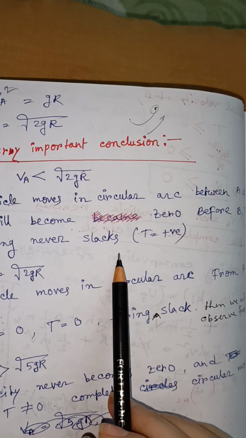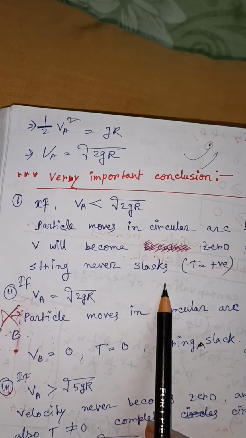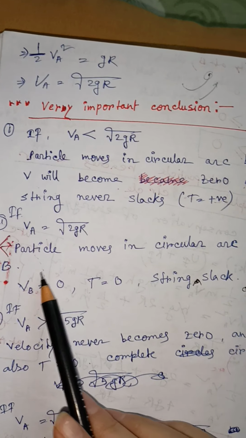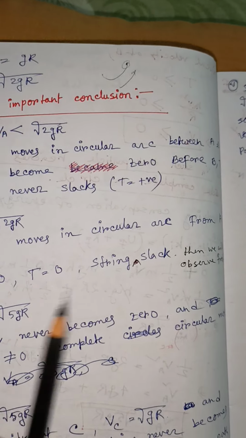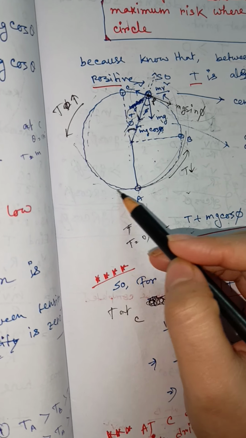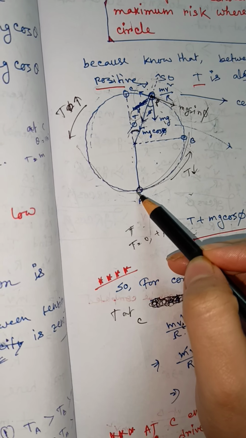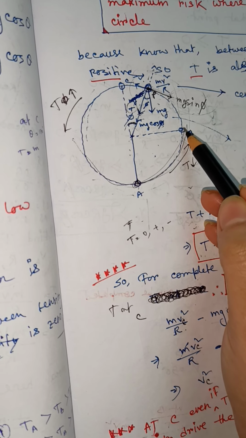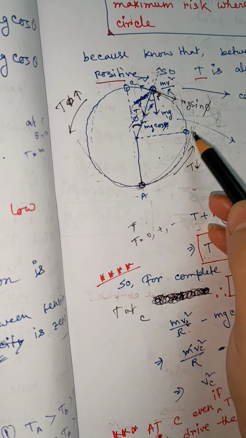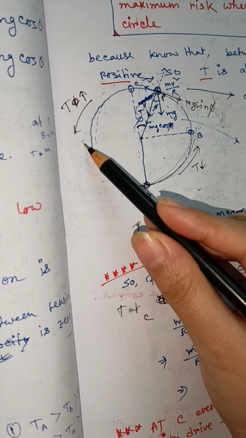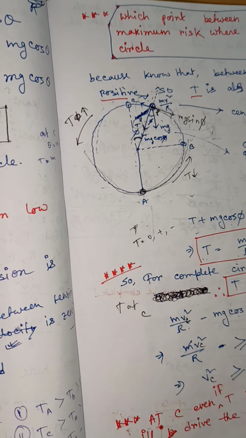So the string never slacks between A and B. If VA equals root over 2gR, then the particle moves along this arc like this. When it reaches point B the velocity becomes 0, but the string never slacks, so the particle moves back along this direction and oscillates along this arc.